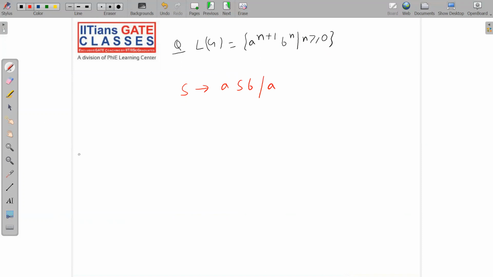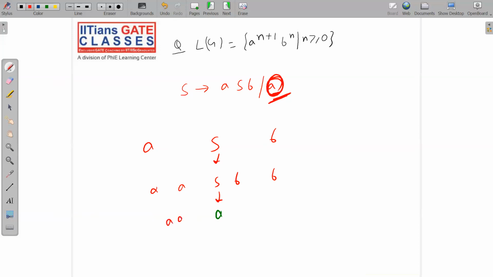Now just tell me one thing. If you have the concept clear, then where will this A be placed? This A will be placed in the middle itself, like this: ASB. Now this S will be replaced by ASB. Let me do it properly for you. Write AB, now this S is replaced by ASB, now this S will be replaced by A. Now this A will come here. Let me use a different color for this. Sorry.